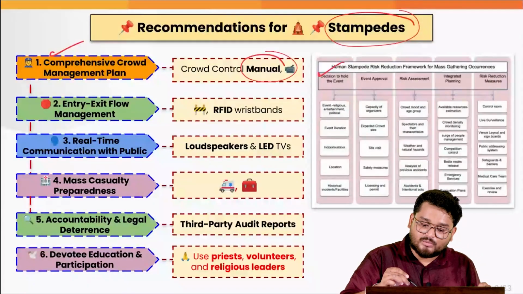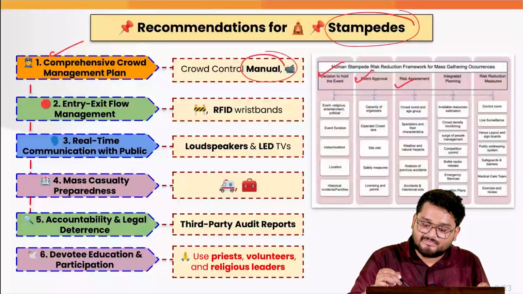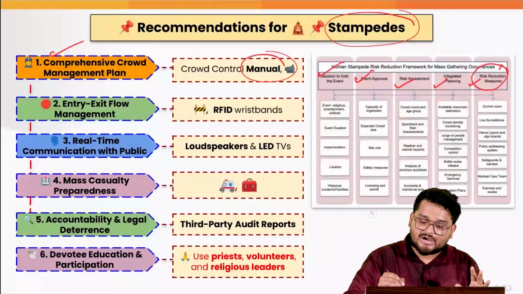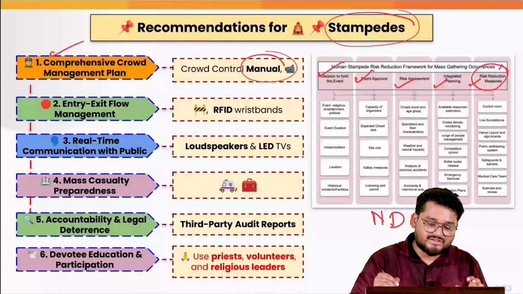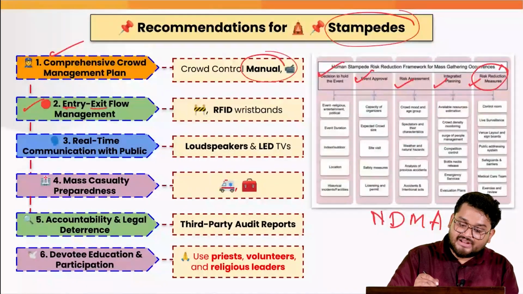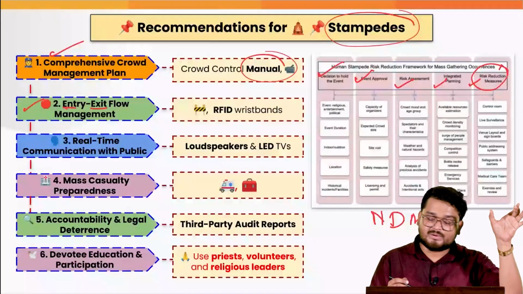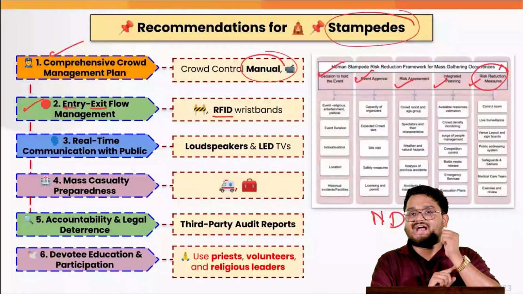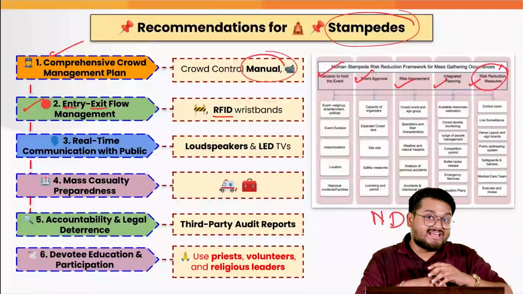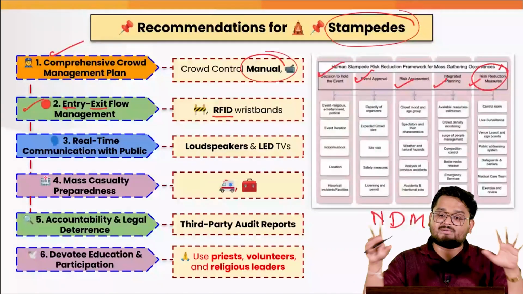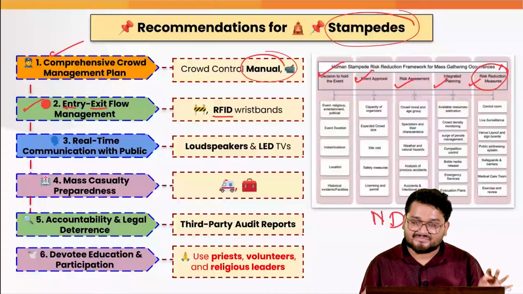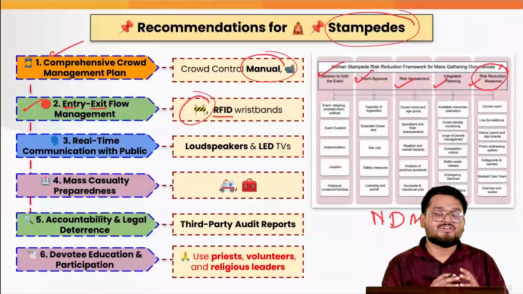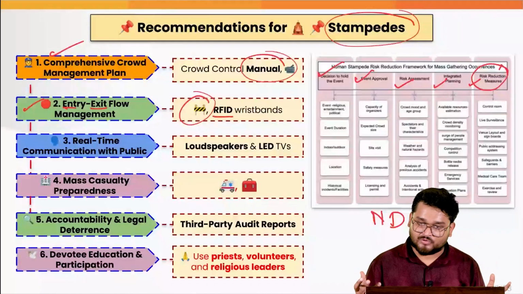We have to have proper event approval, risk assessment, integrated planning and risk reduction measures as shown here according to NDMA guidelines, right? Next, when we talk about the entry and exit of those public events, we need to have RFID wristbands for people so that their movement can be tracked, and in case of any abnormal movement, the authorities can take action. Also, various entry-exit barriers must be in place to manage too much crowd inflow and outflow.